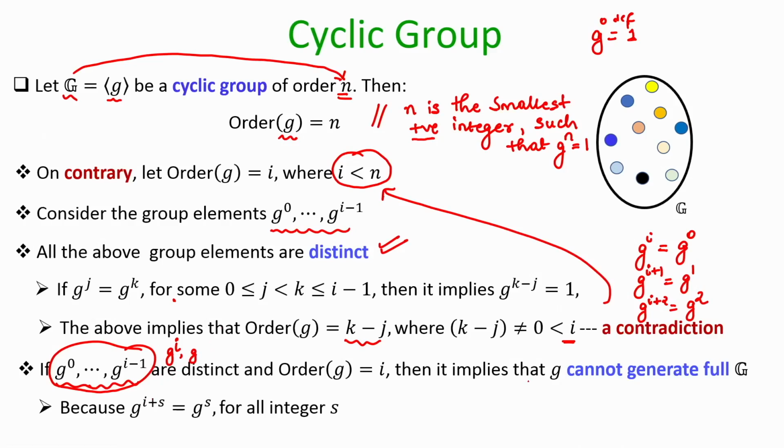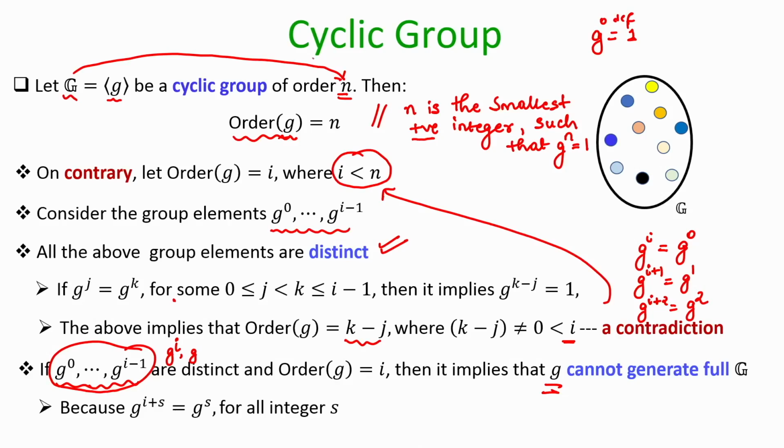You will not get any new elements of the group, and that goes against the assumption that g was a generator for the whole group. If it was a generator, it should generate all the n elements, not just I elements. That is why the order of my generator g has to be the same as the order of the whole group, which is n.